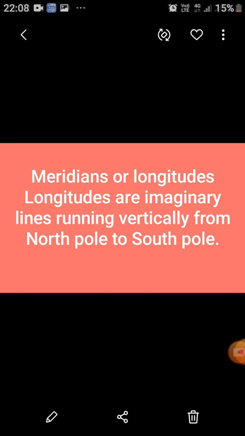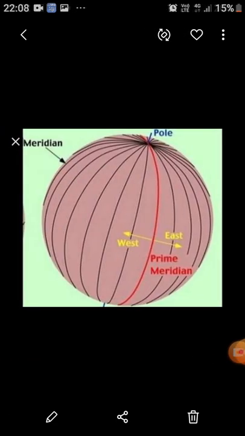Longitudes are imaginary lines which are running vertically from North Pole to South Pole. Fine, students? These are also known as meridians or lines of longitude. The central longitude, which you can see, is known as prime meridian, which is in the red color, which divides the earth into two vertical halves, eastern hemisphere and western hemisphere. You can see the arrow with the yellow color. It runs through a place called Greenwich in England and is called the Greenwich Meridian.